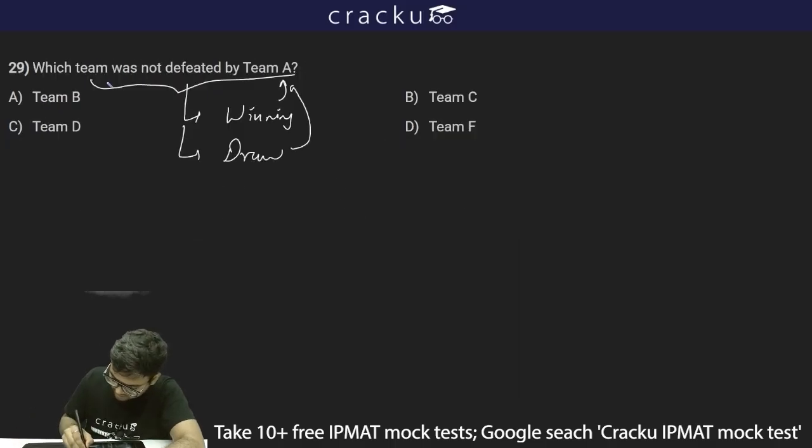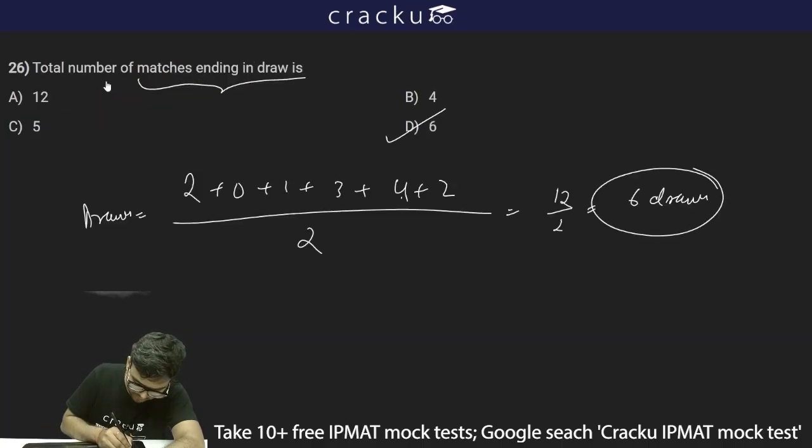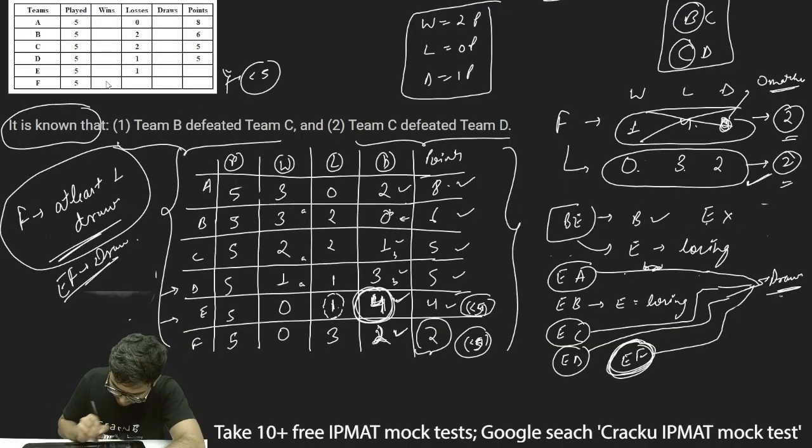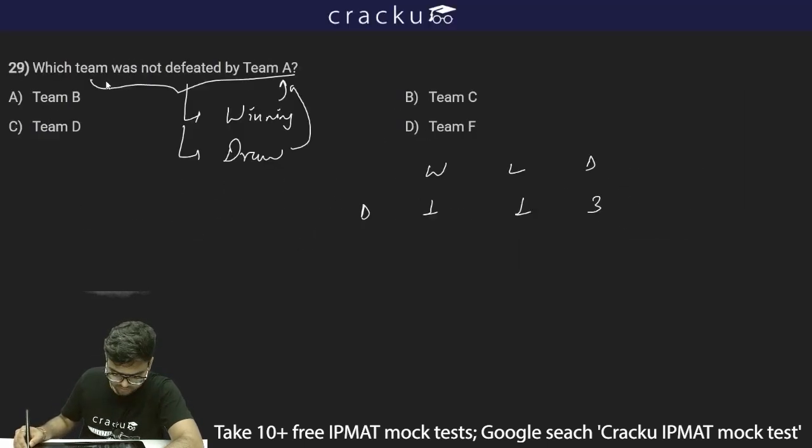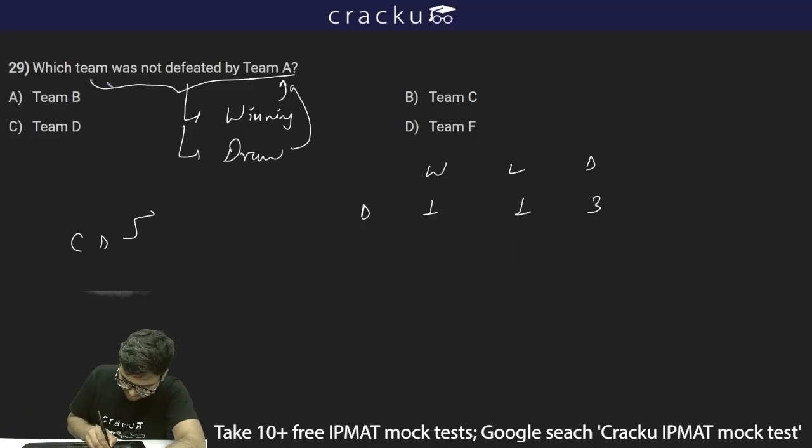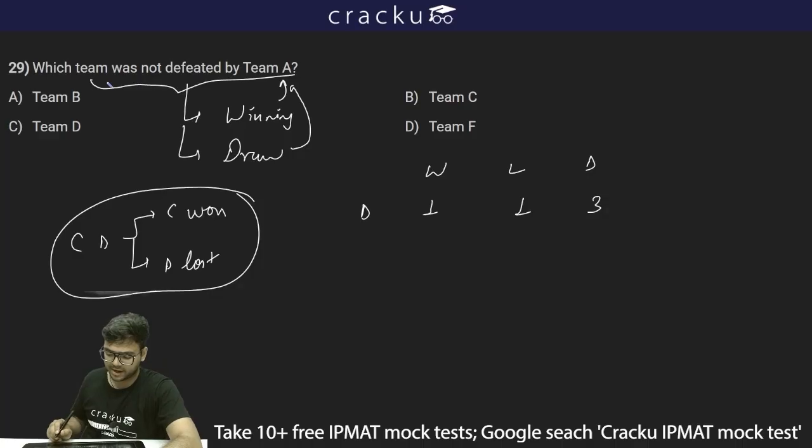The scenario for D is winning 1, losing 1 and drawing 3. And it is also given in condition second, which is team C defeated team D. So in the match between C and D, basically C won and D lost. And there is only one loss possible for D.